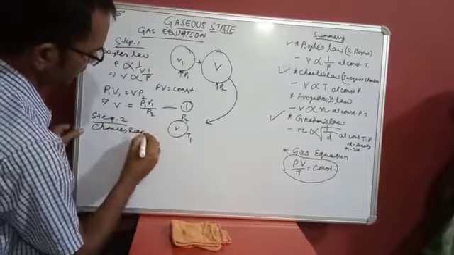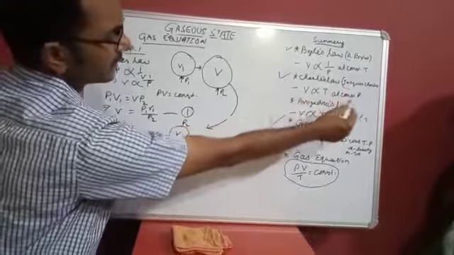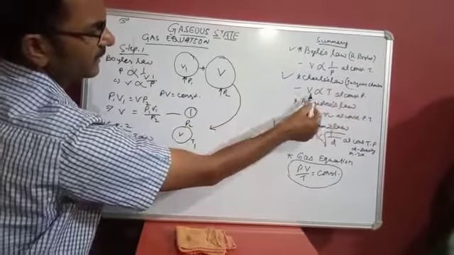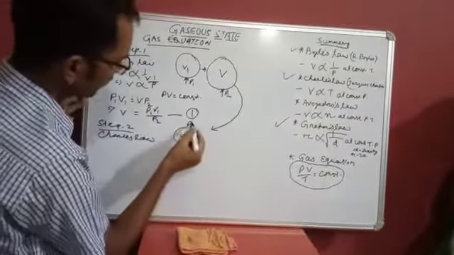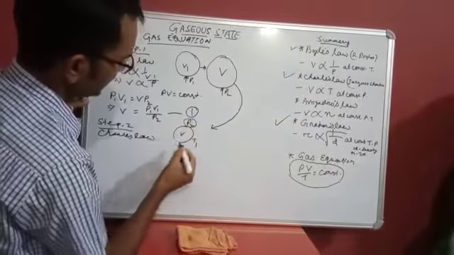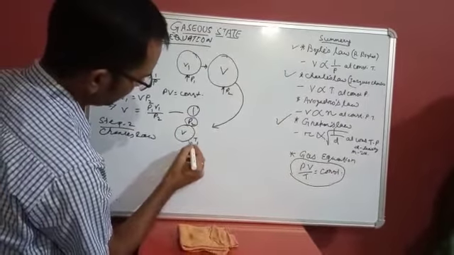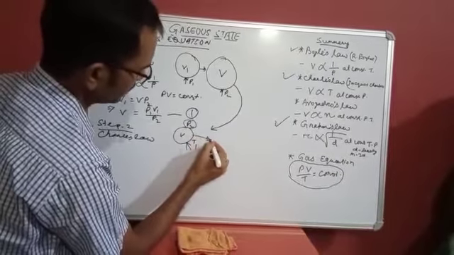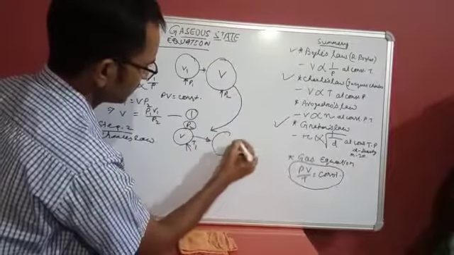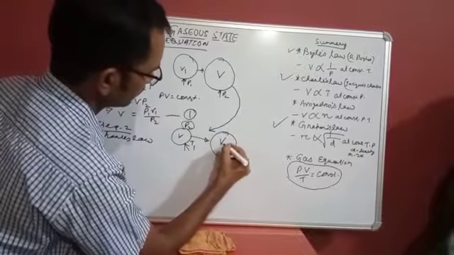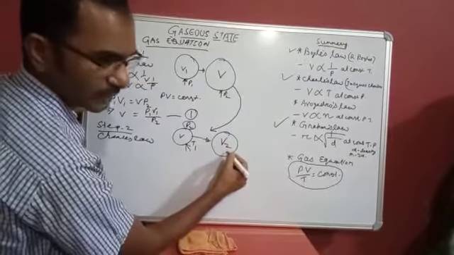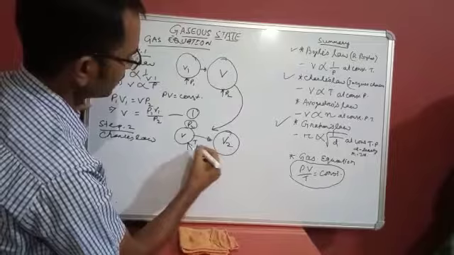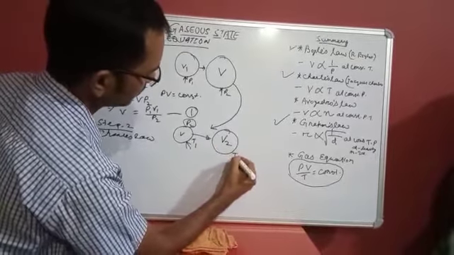Charles' law states that at constant pressure V is directly proportional to T. Suppose P2 is constant and we apply temperature T1 to this much of volume, and this changes to V2, and temperature T1 changes into T2.